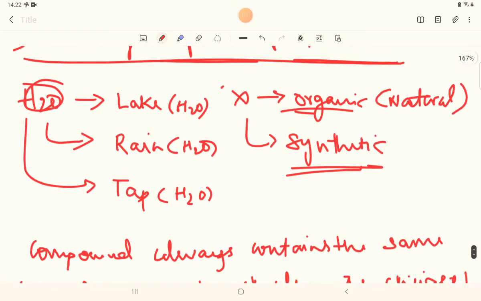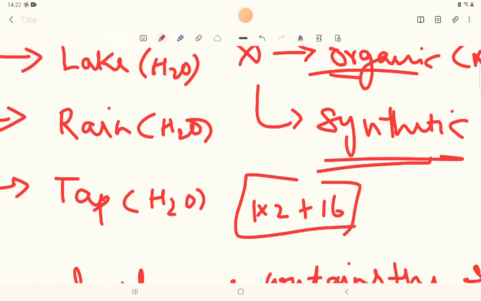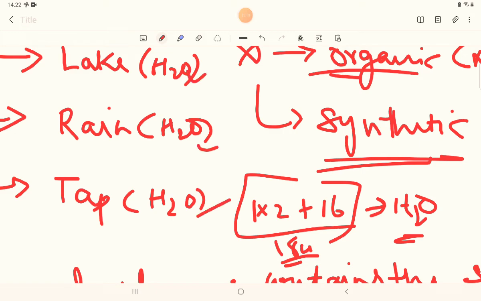See, let us calculate the weight of it. The molecular weight: 1 into 2 plus 16. That is the weight of H2O, right? So that is 18 u. Everywhere it's 18 u only. You just measure it, right? H2O, H2O, H2O.